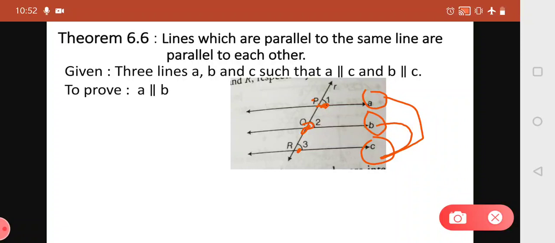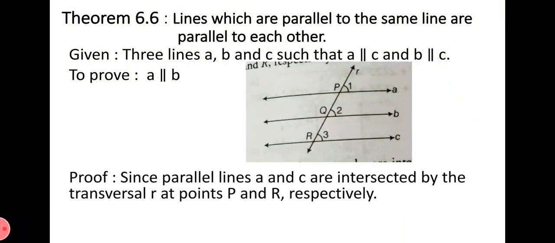So the three different lines are related in such a way that A is parallel to C and B is parallel to C. These three lines are intersected by a transversal at three distinct points, that is P, Q and R. Now for proof, let's see the proof. Since parallel lines A and C are intersected by the transversal at points P and R respectively.